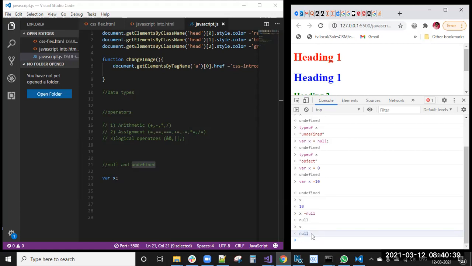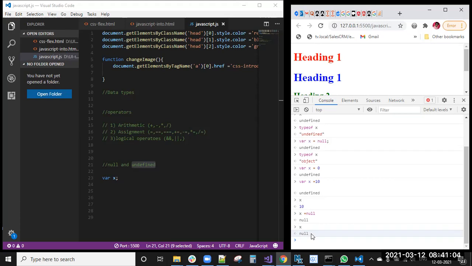So this null value means we are intentionally making a null value. Sometimes in programming we need to intentionally make something a null value. It means further no need to calculate anything. In those cases, we will make it a null value.